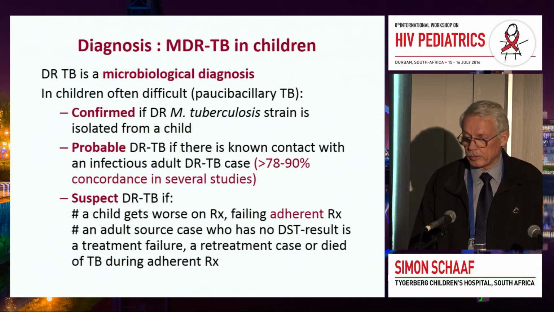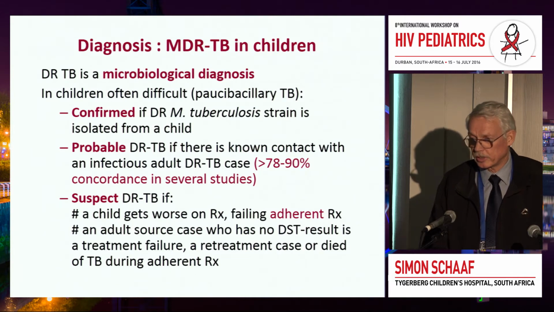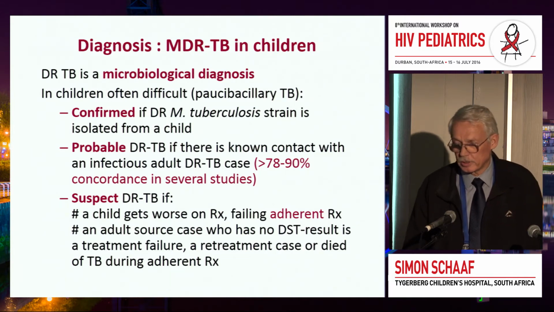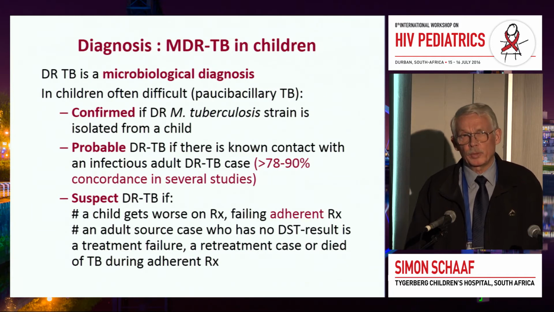Patients may be exposed to more than one case, and the cases do not necessarily have the same drug susceptibility pattern. But once you have a source case and the child is in contact with that source case, and that is the only source case you know, you actually should treat the child as if the child has drug-resistant tuberculosis.